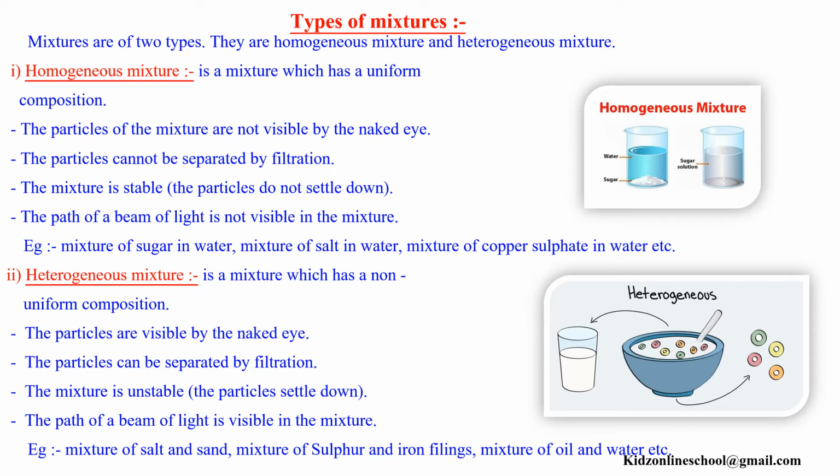A heterogeneous mixture is a mixture which has a non-uniform composition. The particles are visible by the naked eye. The particles can be separated by filtration. The mixture is unstable. The path of a beam of light is visible in the mixture. Example, mixture of salt and sand, mixture of sulfur and iron filings, mixture of oil and water, etc.